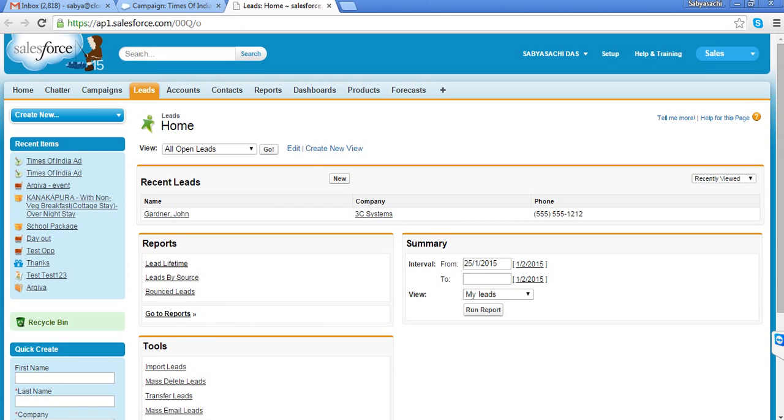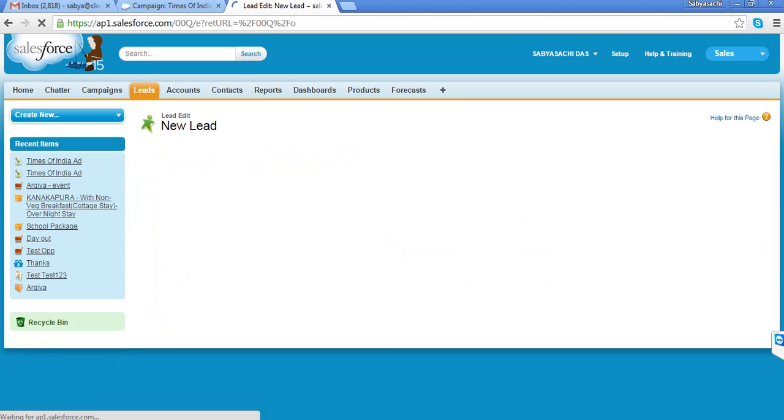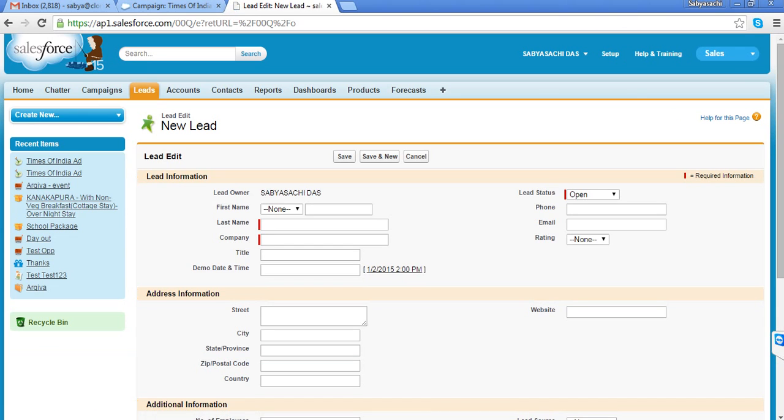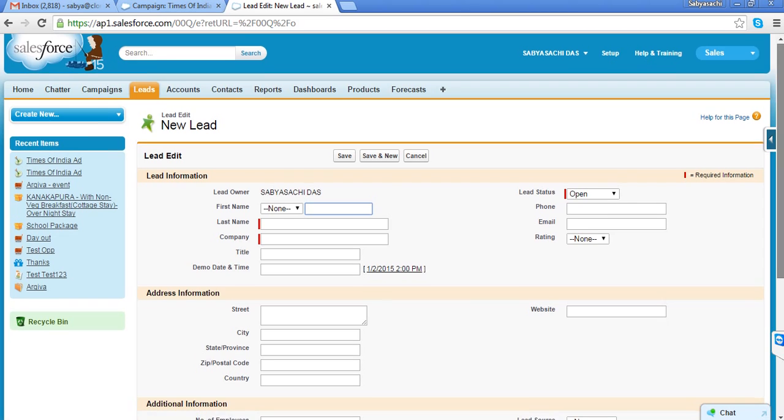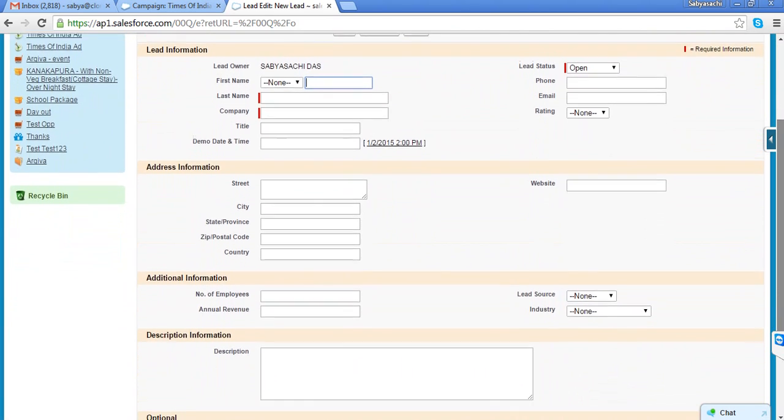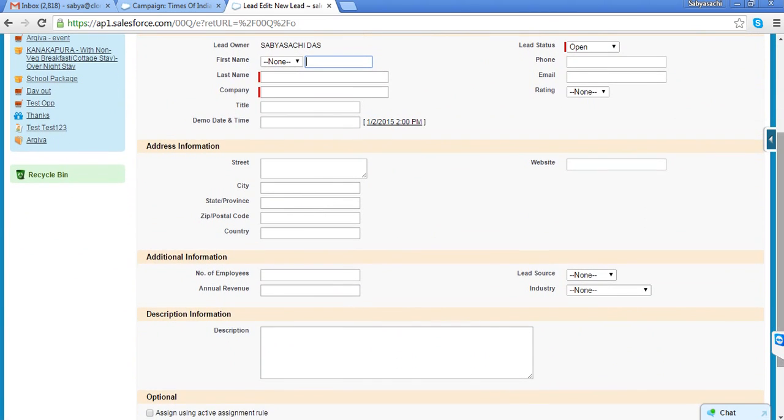In Salesforce, or any CRM, we call those inquiries a lead. So we can create a new lead here. A lead is an inquiry, a response coming from my campaign. I can create a new lead, and here I will maintain all the information of that particular lead.